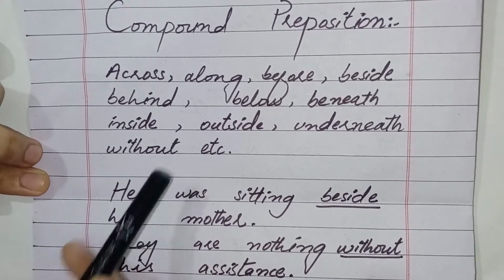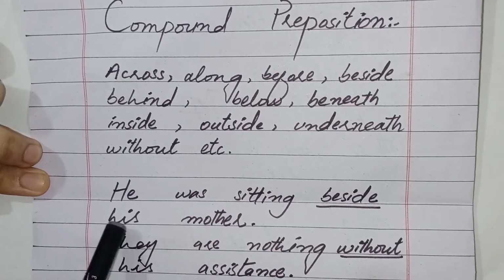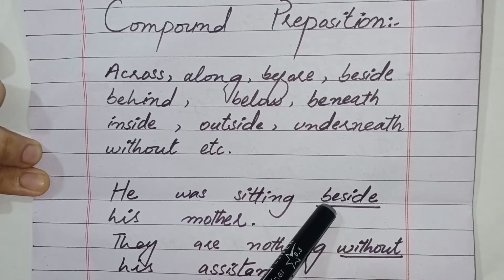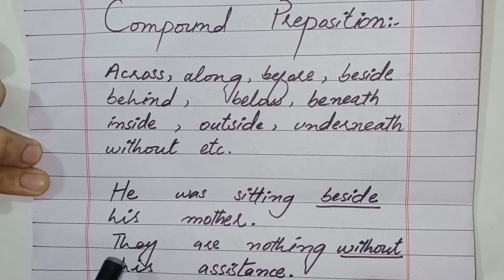Now move to example. He was sitting beside his mother. In this sentence the word beside is compound preposition. Second example is they are nothing without his assistance. In this sentence the word without is compound preposition.